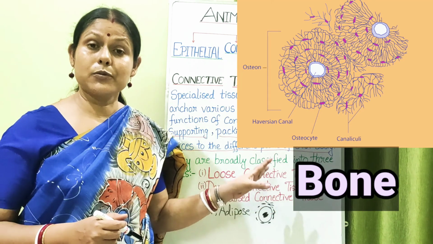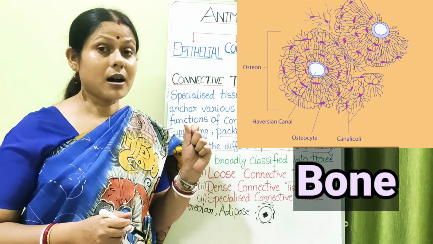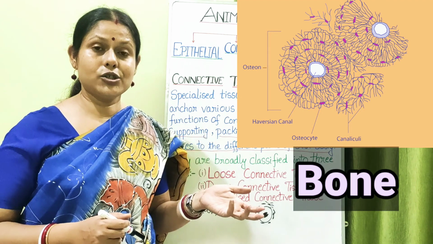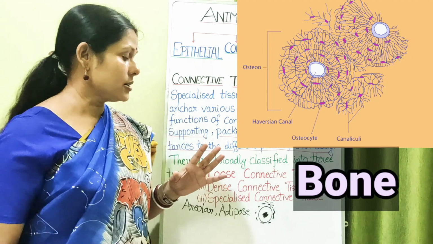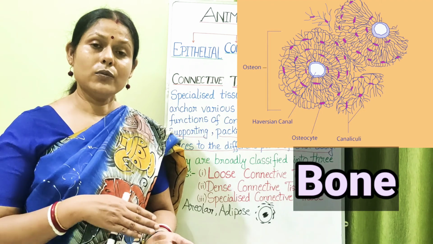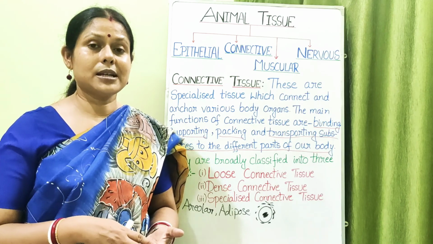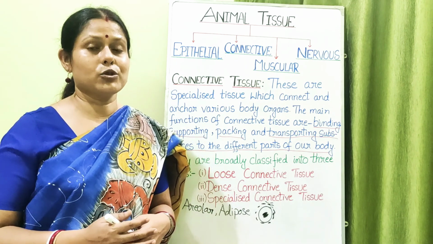They are porous and provided with blood vessels, and they are hard compared to cartilage tissue, forming the solid framework of our body. So that is the specialized connective tissue known as bone. Along with cartilage, bones also help in forming the framework of an organism and help in the movement and locomotion of our body.